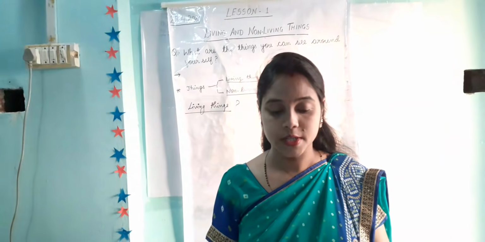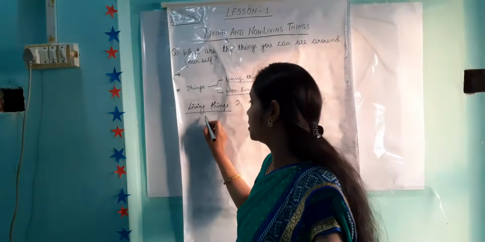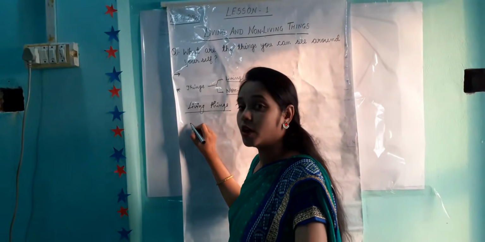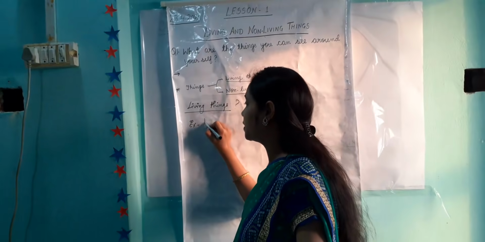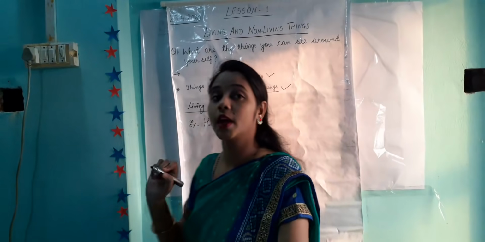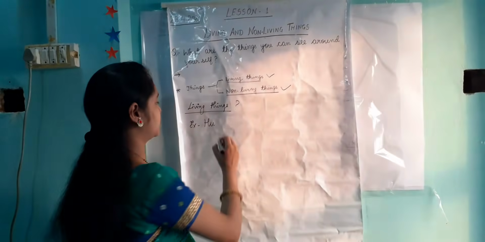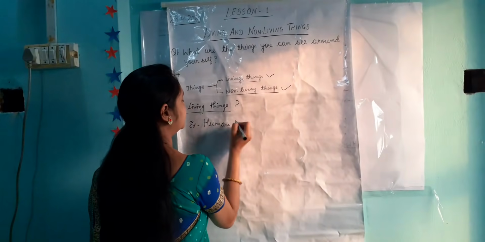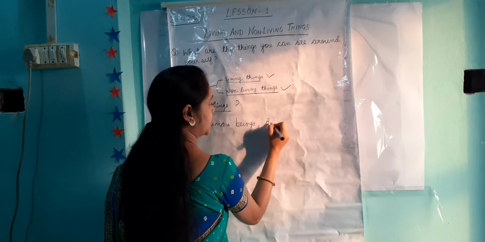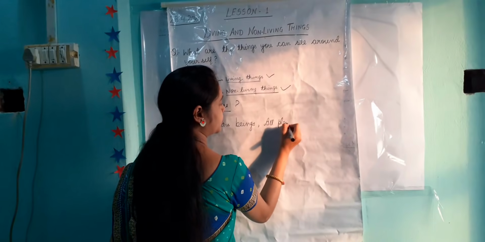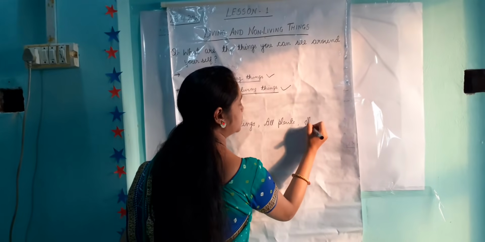First we will see examples of living things. The examples of living things are all human beings, all plants, and all animals.